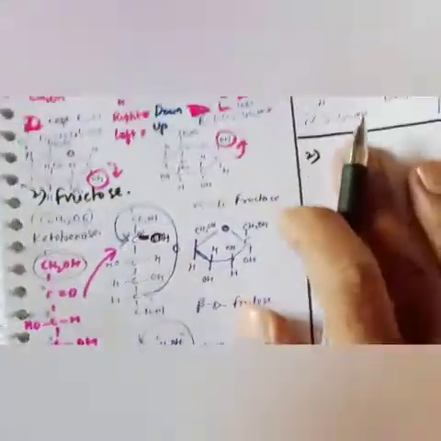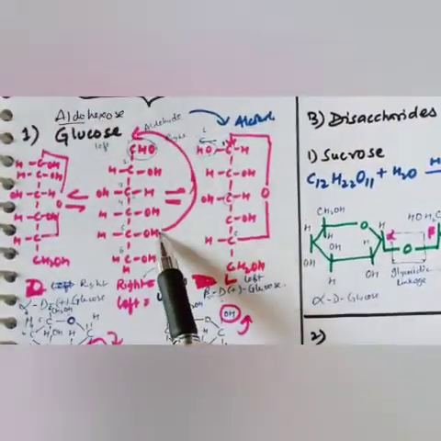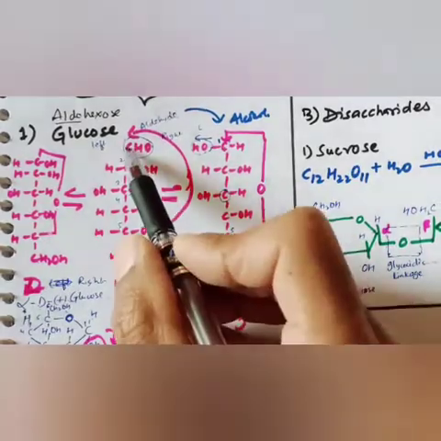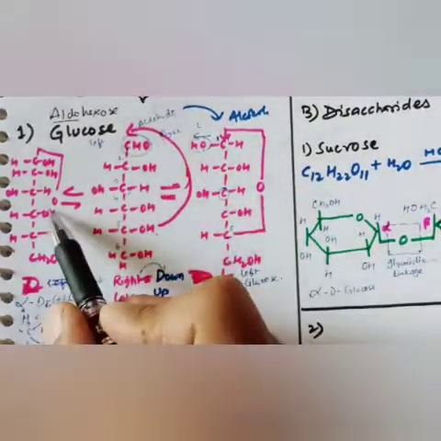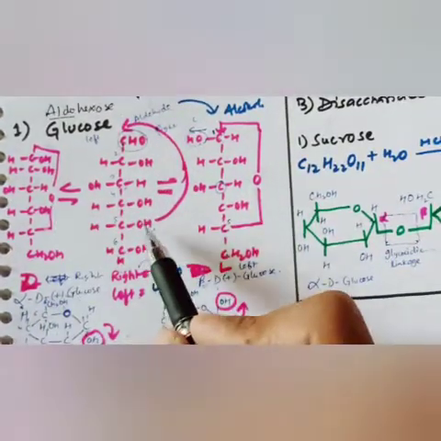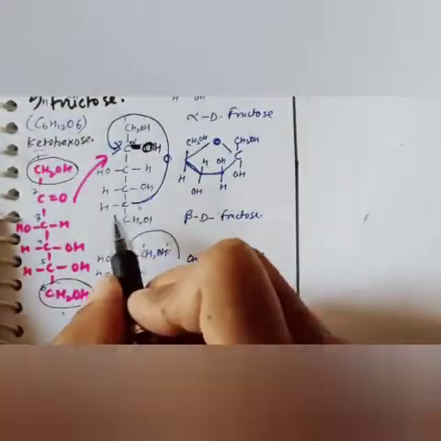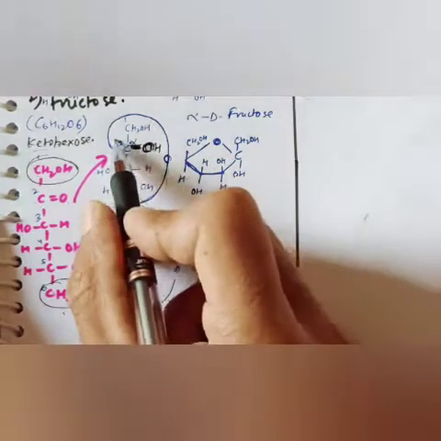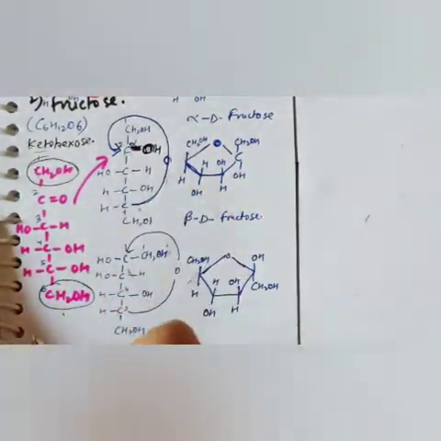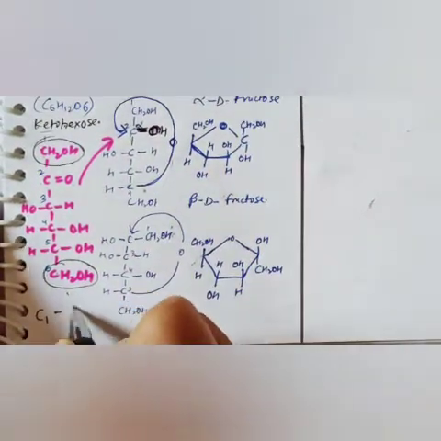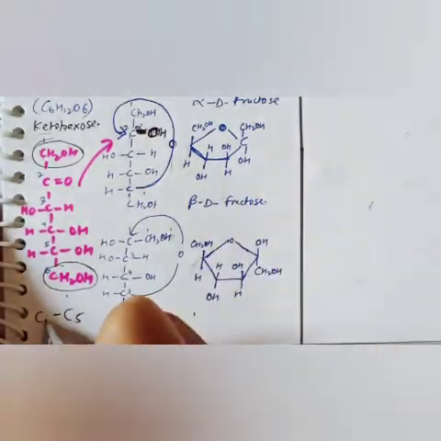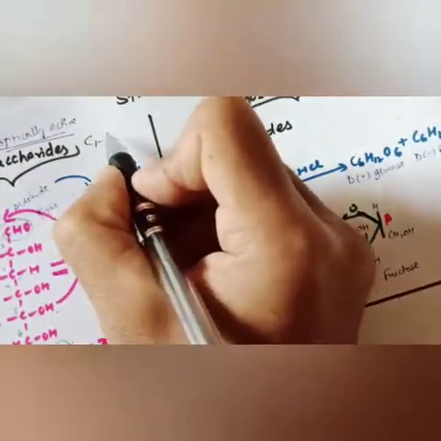In the same way as we did in glucose, the fifth carbon will link with the help of oxygen. Here, in the ketone, the fifth carbon will link with the second carbon, so the link will be between C2 and C5. In glucose the link was between C1 and C5.